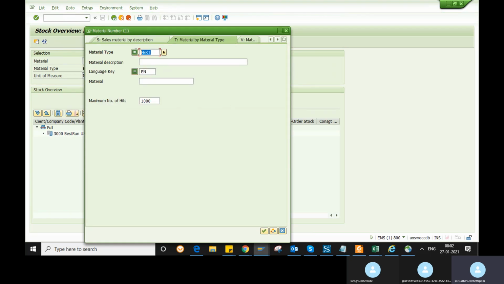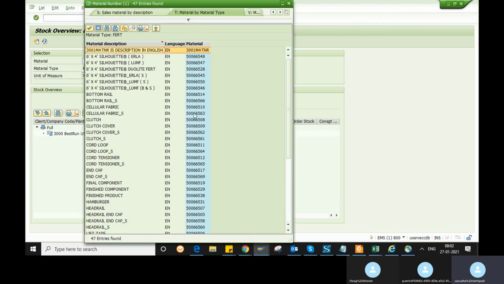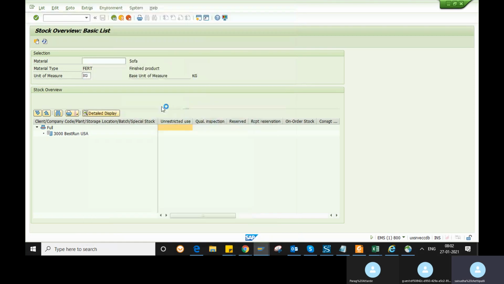So you can search materials with material type FART. We'll see whether this material has stock. This material also does not have any stock.